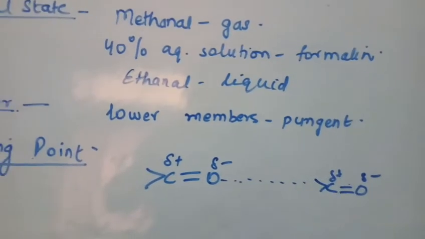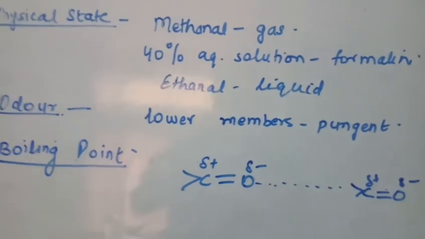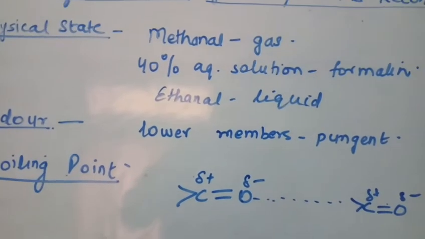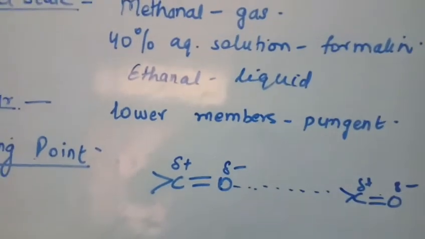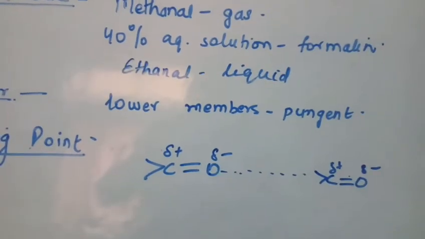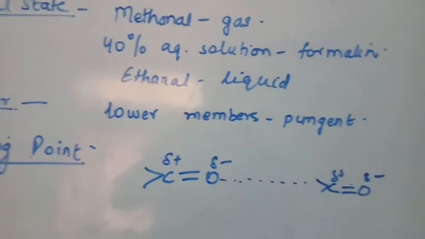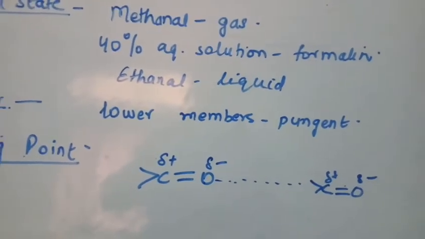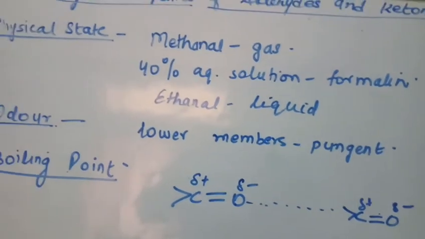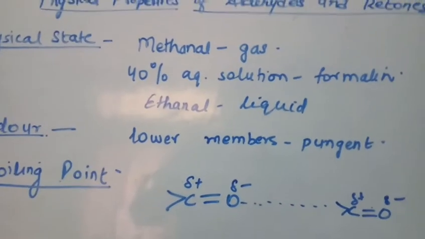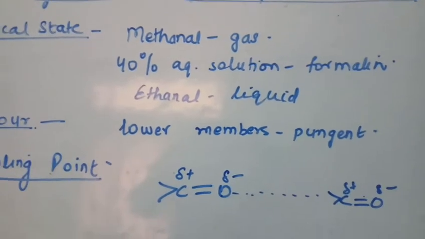But the boiling point of aldehydes and ketones will be higher than alkanes and ethers, but lower than that of alcohols. Now, why are they lower than alcohols? Because you know that in alcohol, intermolecular hydrogen bonding is present, which is not present in aldehydes and ketones. Aldehydes and ketones cannot form intermolecular hydrogen bonds between their molecules.